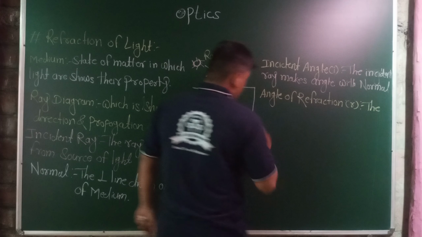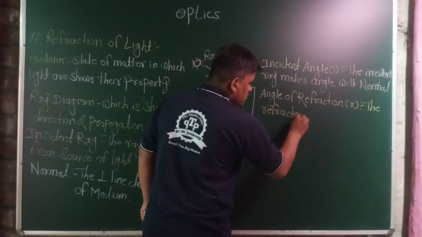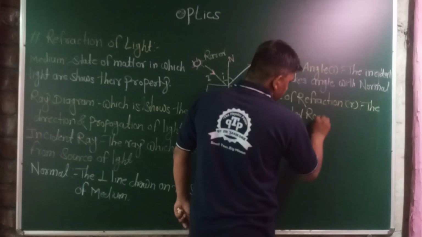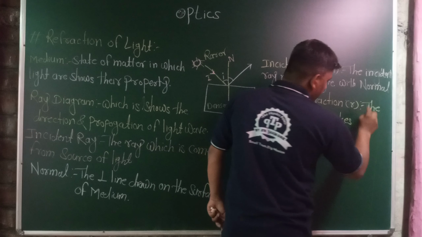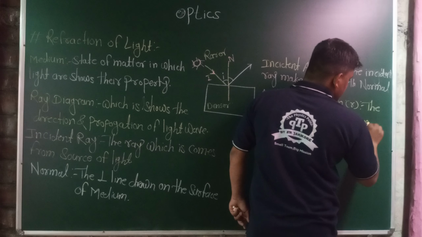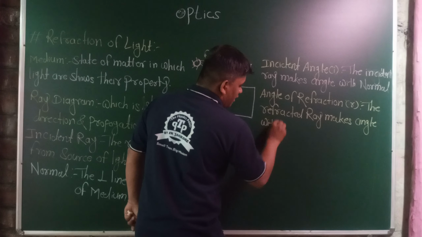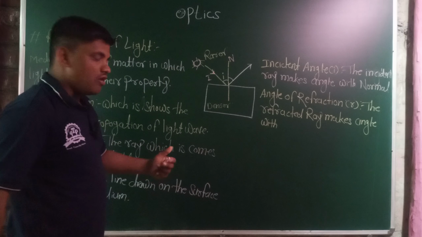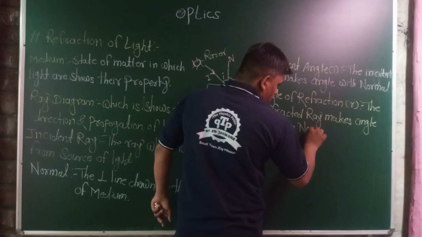The refracted ray makes an angle with the normal.